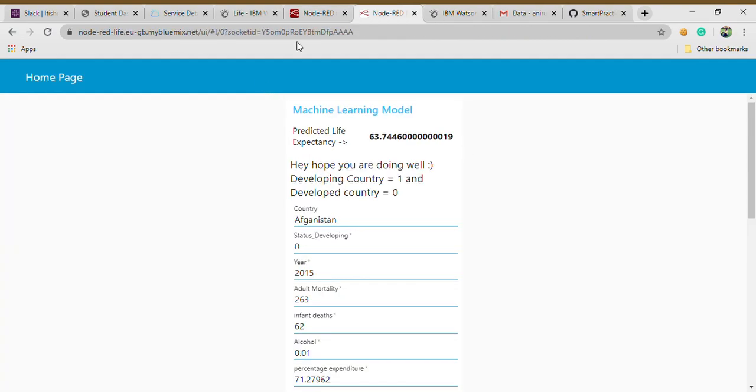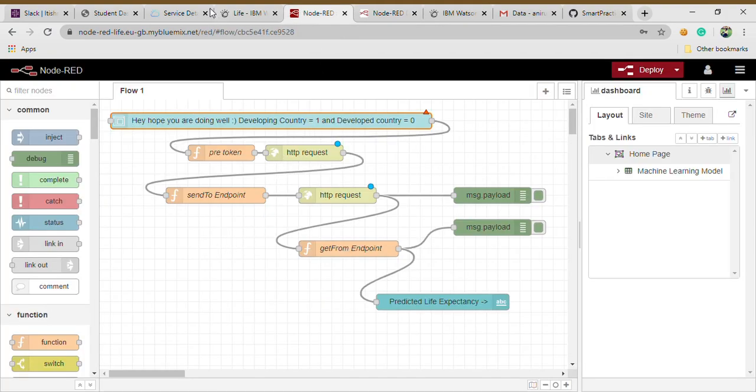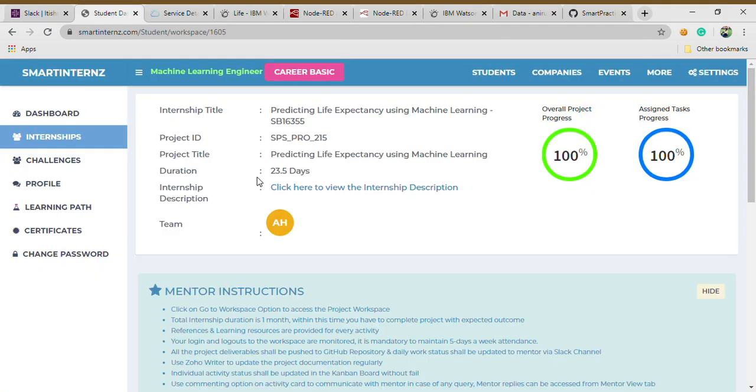So that's all. That's my project. That's how I did it using IBM Watson. Amazing platform. And so this is Anirudh Hosur. I study in Vellore Institute of Technology, Chennai campus, and that's all.